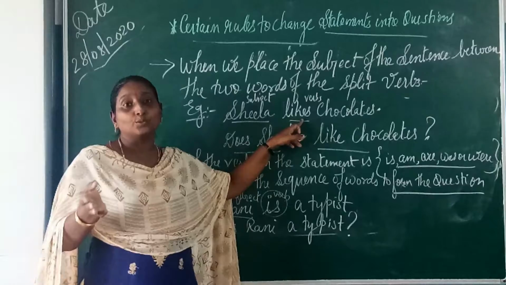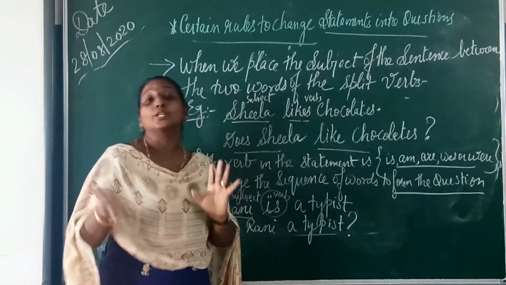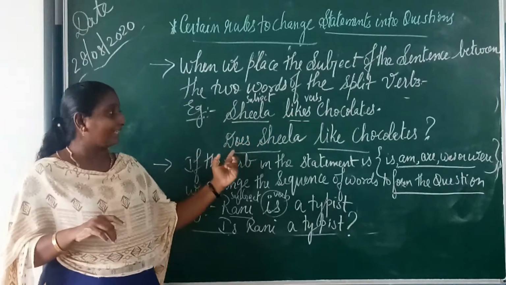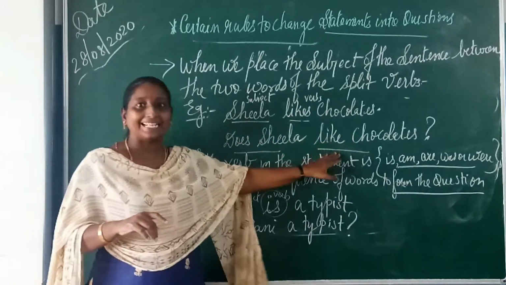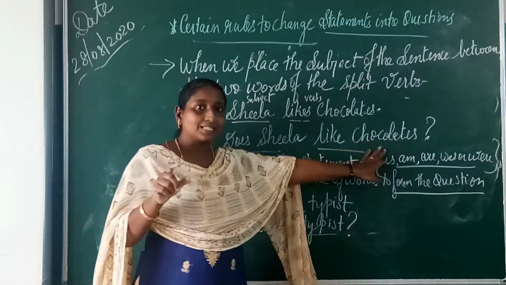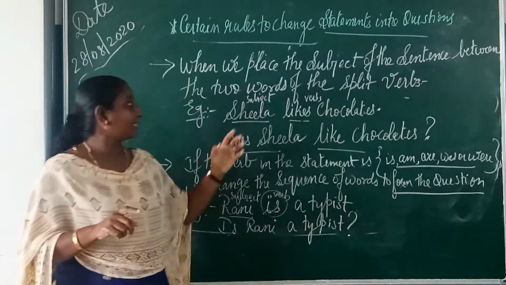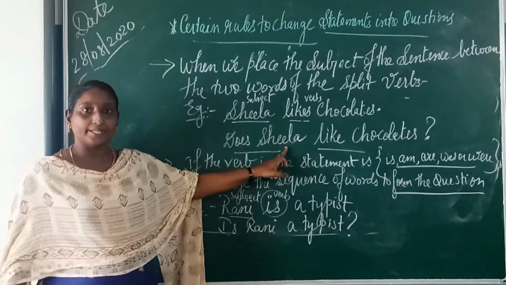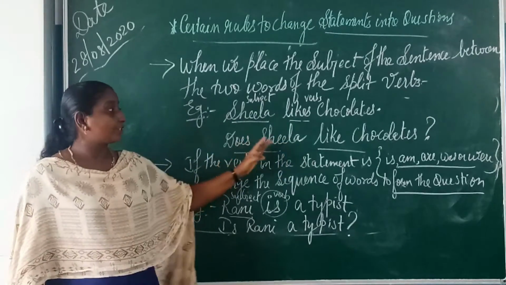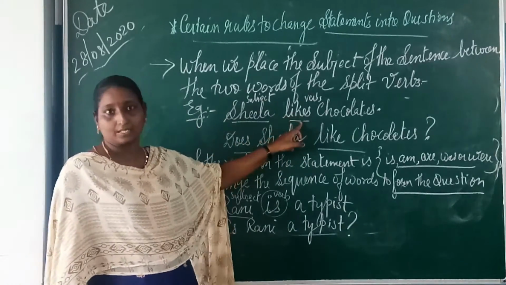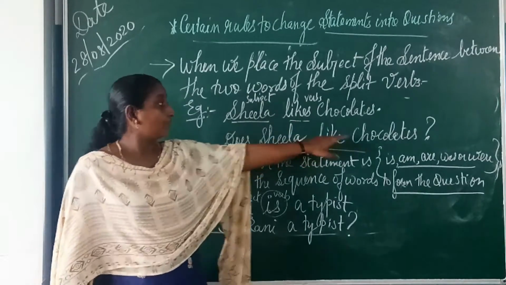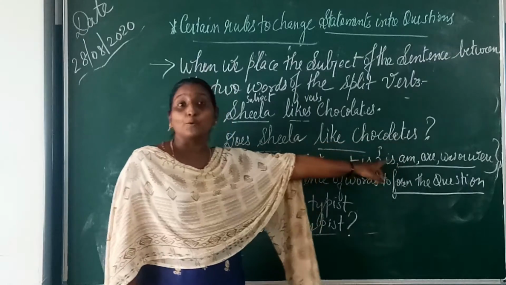When you change this statement into a question, an interrogative type, what will be the format? "Does Sheila like chocolates?" See, the subject comes in between, so the question format is "Does Sheila like chocolates?"